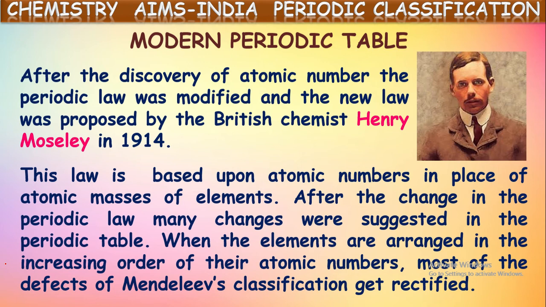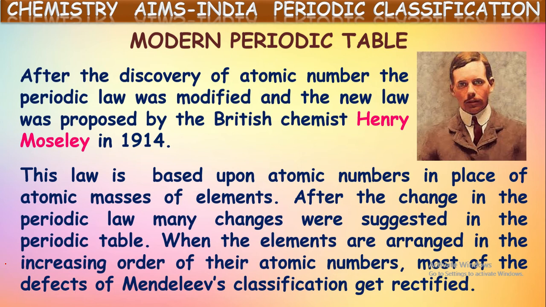But now, if the atomic number is taken as a basis, then there is no more confusion, because for carbon only one atomic number exists even though it has three isotopes. Three isotopes will have the same atomic number, isn't it? That is the definition of isotopes actually. Atoms with the same atomic number but different mass numbers are called isotopes. So as all the isotopes of carbon have the same atomic number, all are given only one place. So there will be no further confusion, because as the atomic number is single, its position also will be single at a certain place.